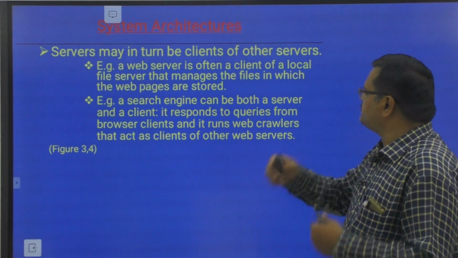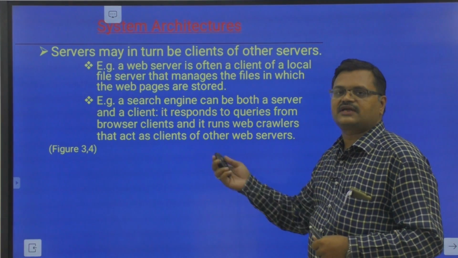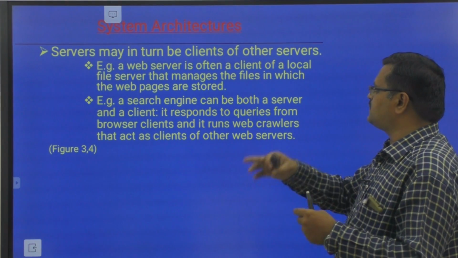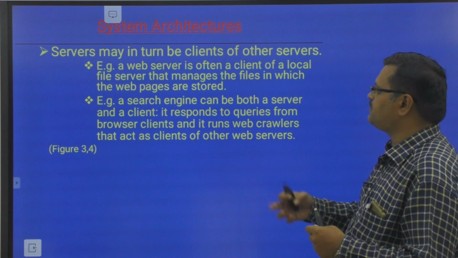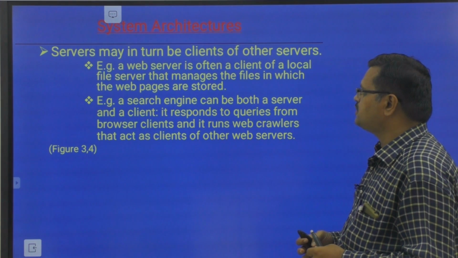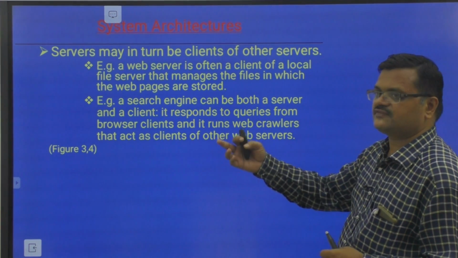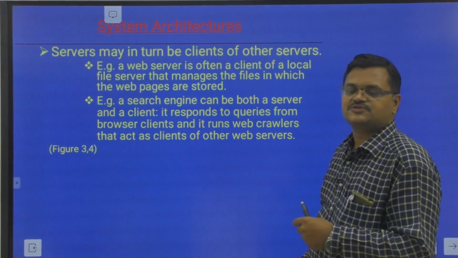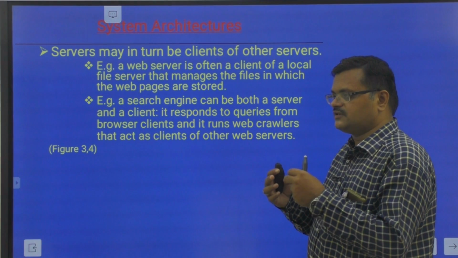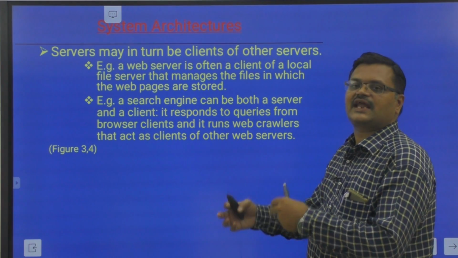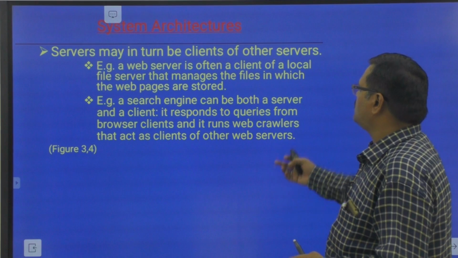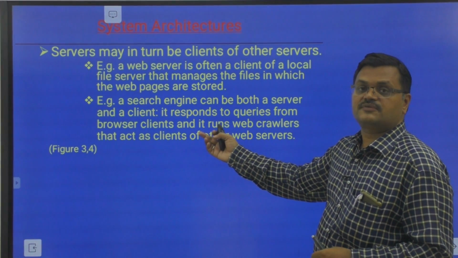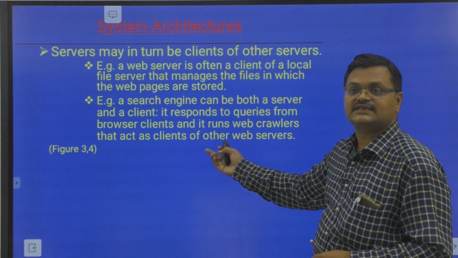Servers may in turn be clients of other servers. For example, a web server is a client of a local file server that manages the files in which web pages are stored. So a web server is actually a server, but it is a client for a local file server. Not only web servers, a search engine also acts as both a client and a server.